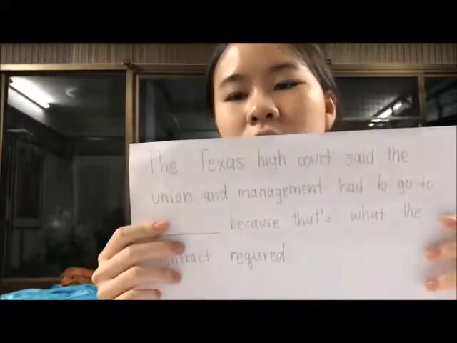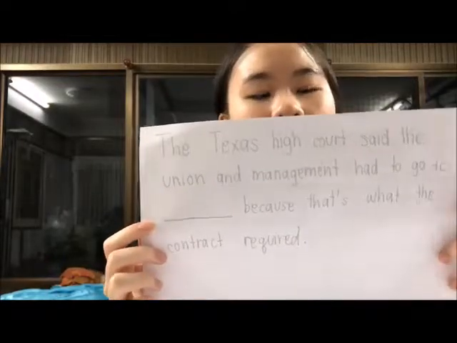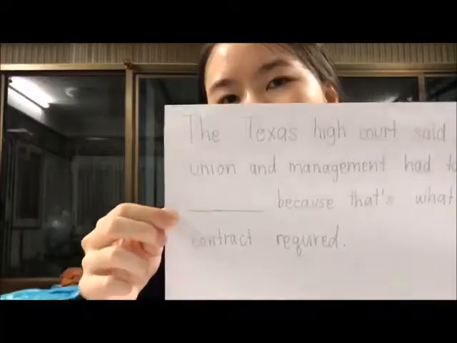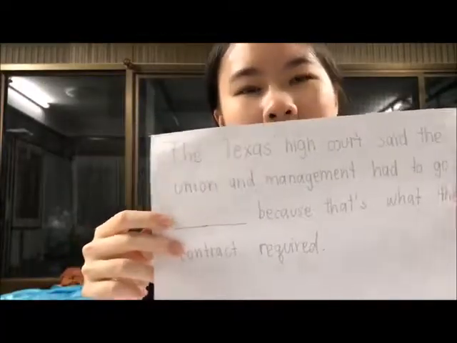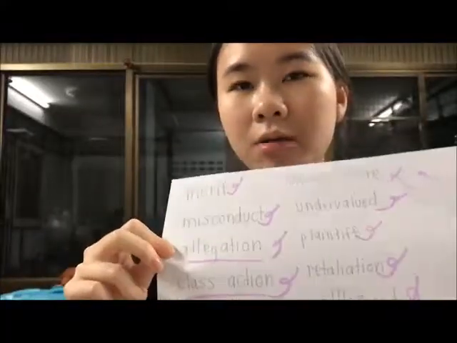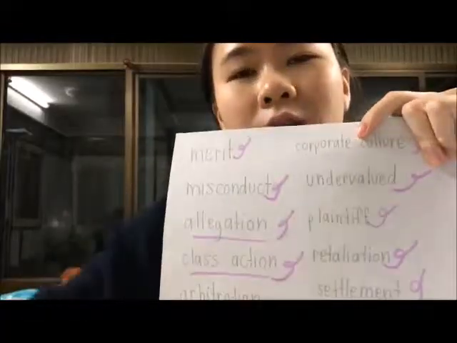The Texas High Court said the union and management had to go to blank because that's what the contract required. So if we look at the sentence, we can see the structure. Look at the choices. We can cut almost everything. But first we have to cut the adjectives, which are undervalued and unsolicited.